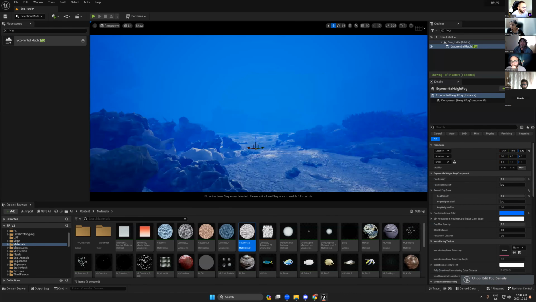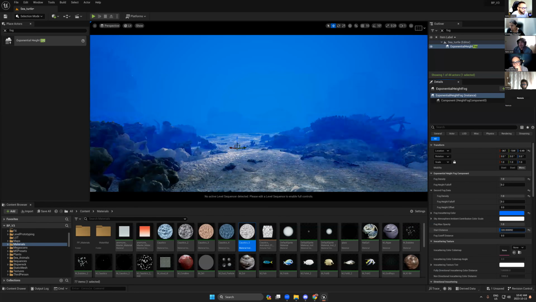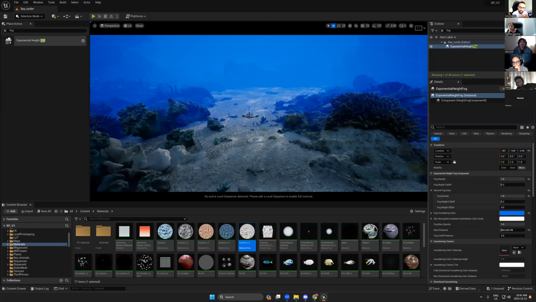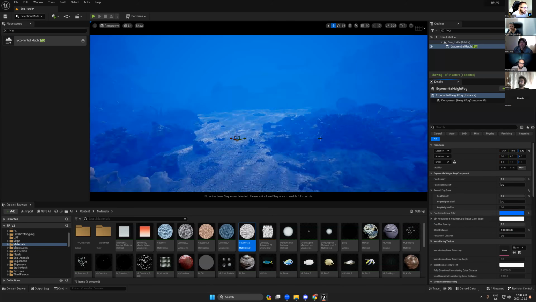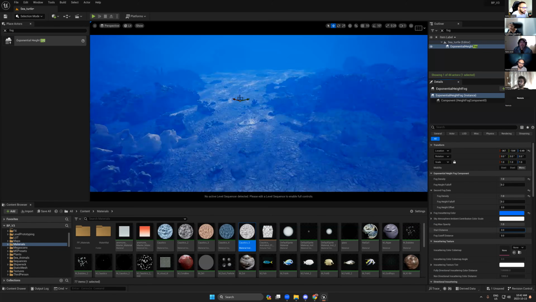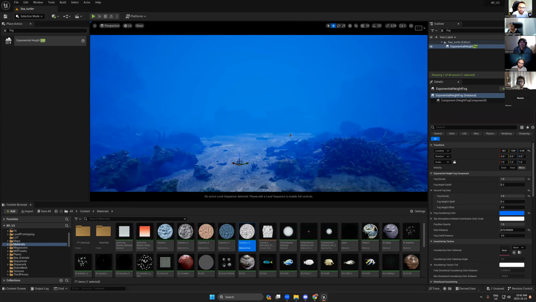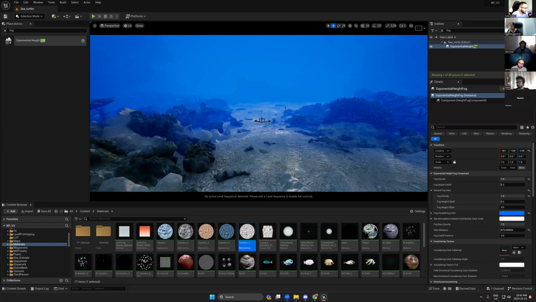Now, do you remember the start distance? In any underwater scene, the nearest assets to the camera you can see without any fog. Sometimes you can see it's fully foggy, or sometimes you can see some distance between the near assets from the camera and the far assets. Now the scene looks very weird, right?